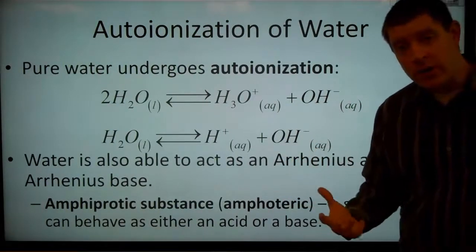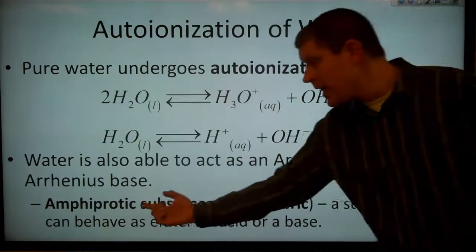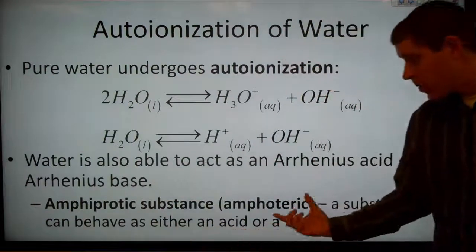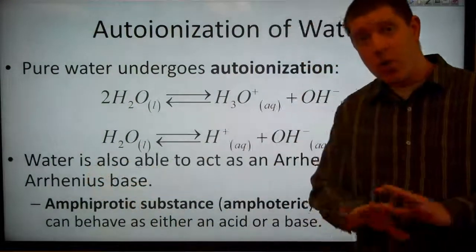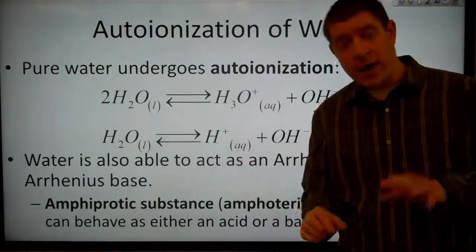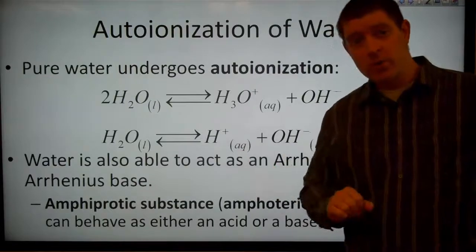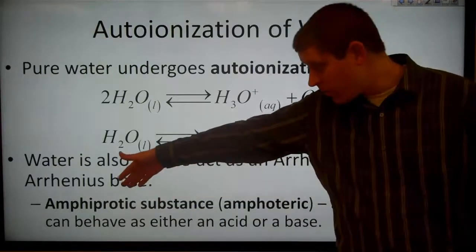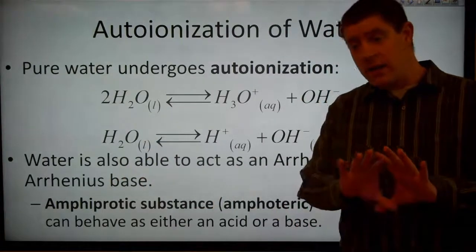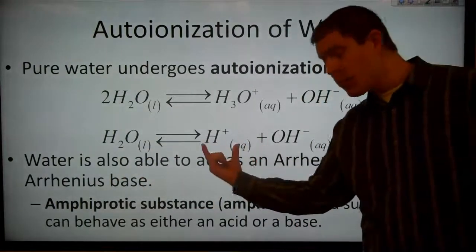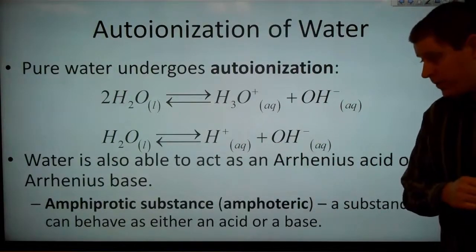And we call these sorts of substances that can act as either acids or bases amphiprotic or amphoteric. So this is similar to amphibian, which can go both in the water and on land. Amphiprotic means we can do both sorts of behaviors with respect to protons. That's the protic part. So they can either produce the protons, or they can react with them in the way that hydroxide would.